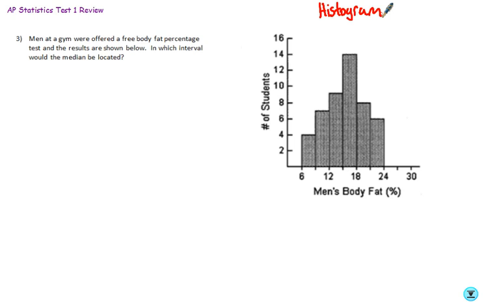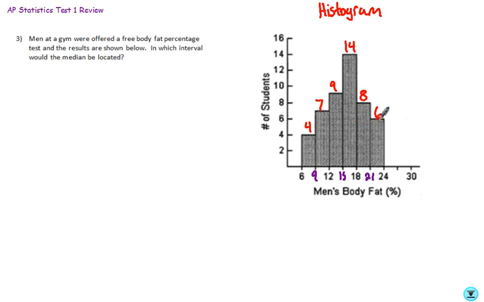So for instance, there's men's body fat percentage. They've got it labeled 6% to 9, 12, 15, 18, 21, and 24. So of our little sample here, how many guys had a body fat percentage between 6 and 9? I just looked to see how tall that column is, and it looks like there's 4. From 9 to 12, looks like 7. From 12 to 15, again, this is body fat percentage, there were 9 guys. From 15 to 18, looks like there were 14. From 18 to 21, looks like there were 8. From 21 to 24, looks like there were 6.